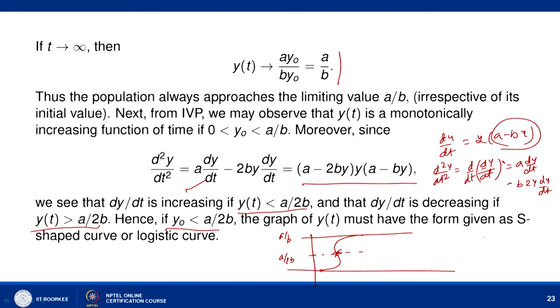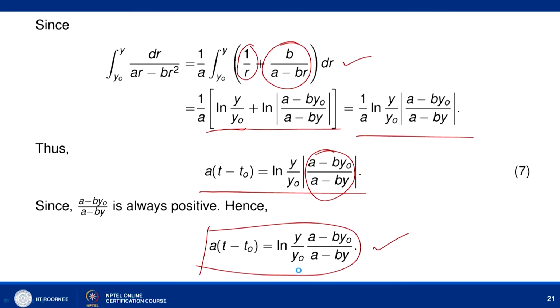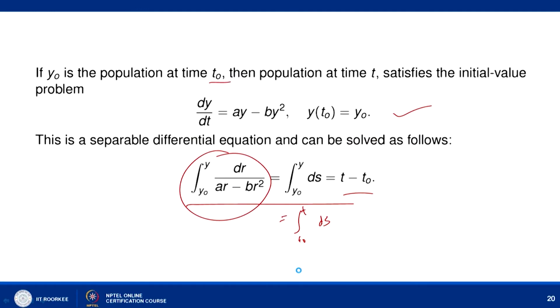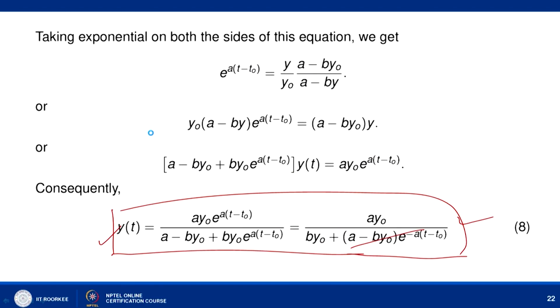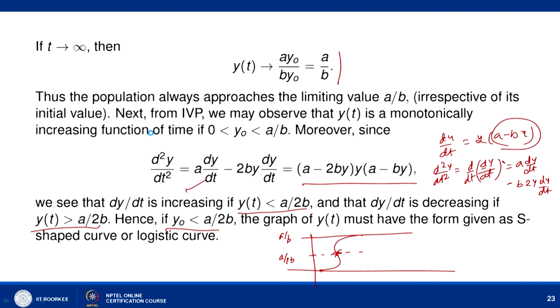That is why this curve is known as the logistic curve, and that is why the equation governing this model, that is dy by dt equal to ay minus by square, y at t naught equal to y naught, is known as the logistic model of population growth here. So, it says that initially the population starts increasing till it reaches half of the value, that is A by 2B value.